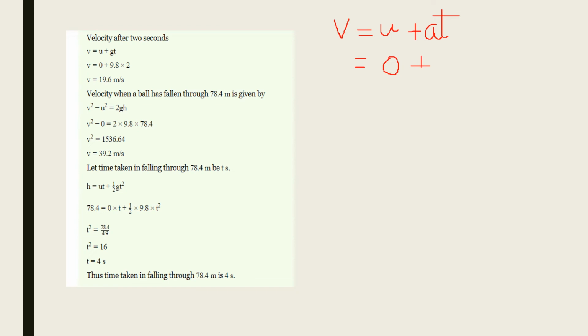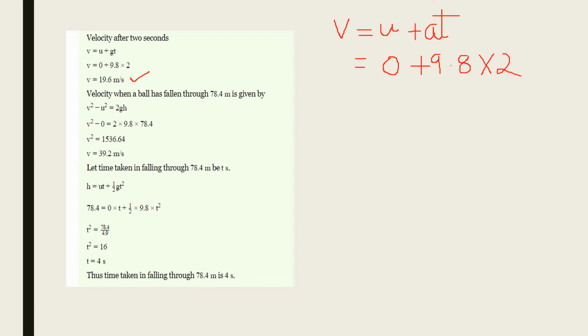Then A is equal to G, that is 9.8, because it is dropping from a certain height, the object will be possessing an acceleration 9.8, and into time. Time is 2 seconds. So V is equal to 19.6 meter per second. That is the speed or the velocity after 2 seconds.